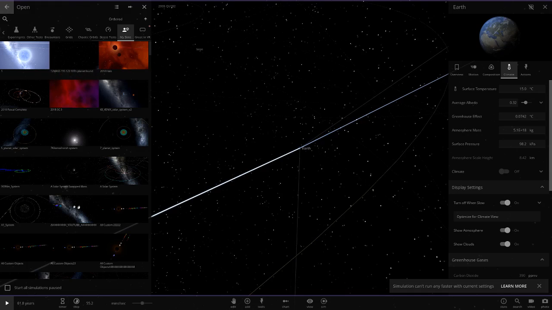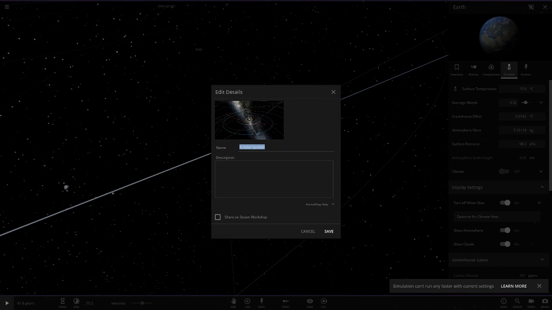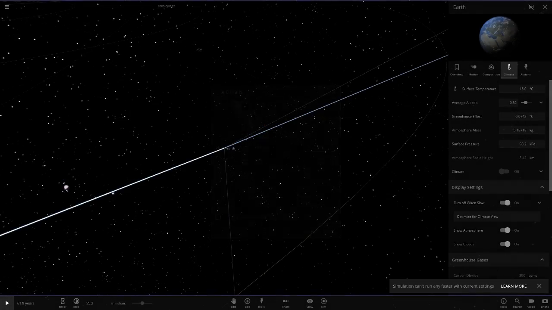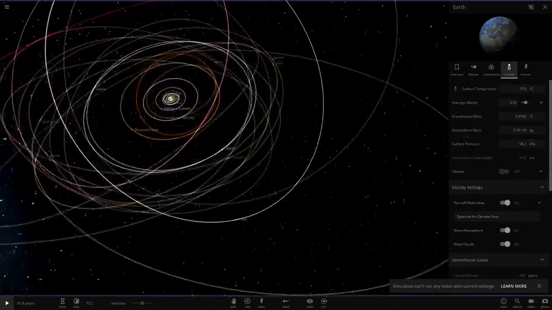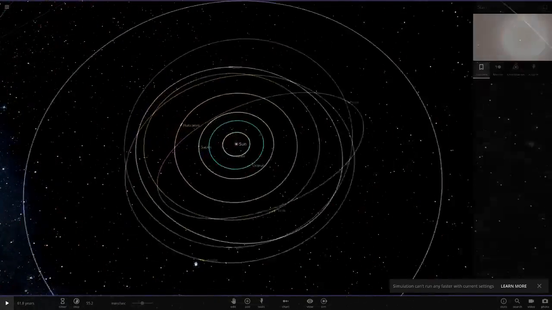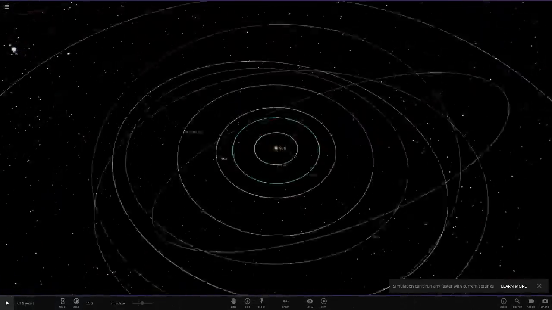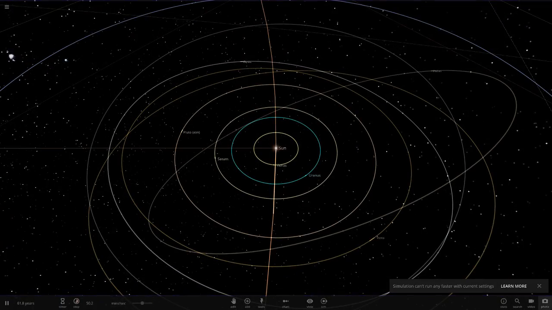So we'll save the simulation again, and we'll just call it Alpha 2, I guess, since it's still the alphabet, but just in reverse. So, alright. There we go. Look at all the coloured orbits, all in the wrong spots. Looks pretty weird. Alright, so we're going to click play, and we're going to see what happens.